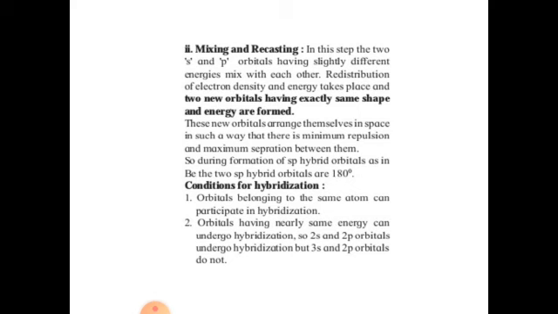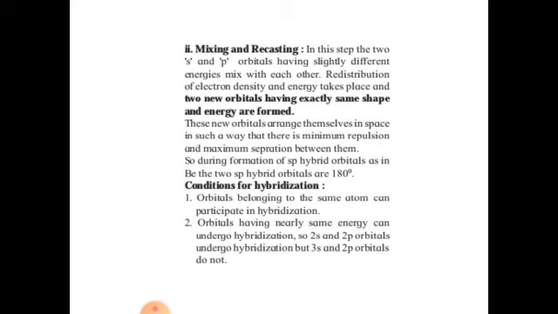Second step is mixing and recasting. In this step, the two s and p orbitals having slightly different energy mix with each other. Redistribution of electron density and energy takes place and two new orbitals having exactly the same shape and energy are formed. Mixing takes place between two orbitals having nearly the same energy or slightly different energy. If there is a larger difference in energy, the mixing cannot take place.